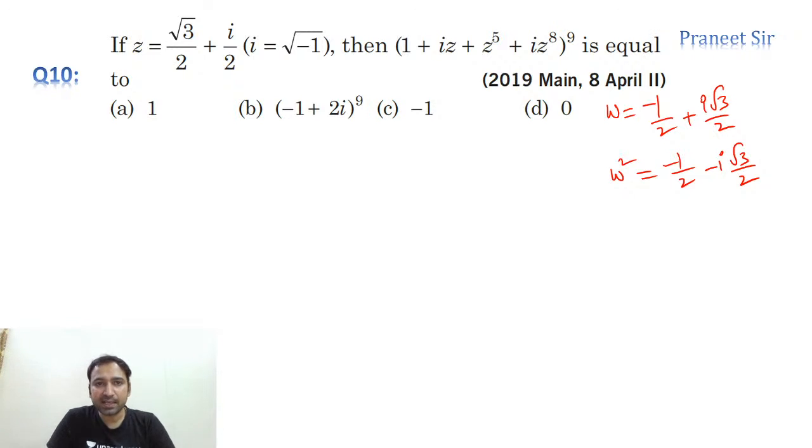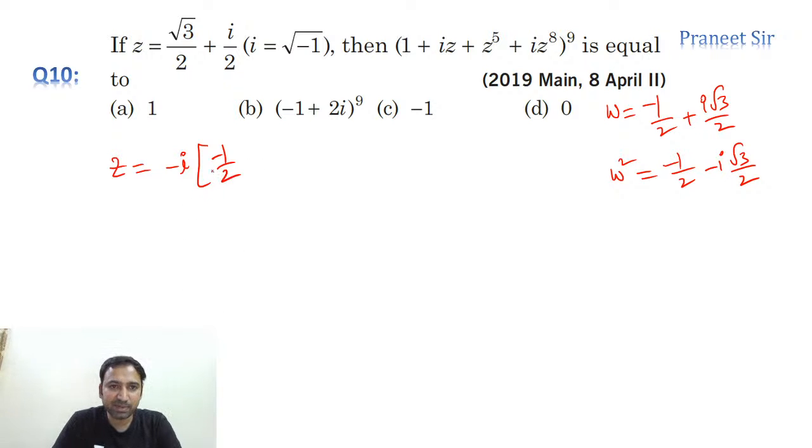So if we can bring minus I outside, guys, we need to get minus 1 by 2 here. So can we bring minus I outside? Why? Because if you can bring minus I outside, can I write it as minus 1 by 2? Why? Because minus I into minus 1 by 2 is I by 2 only.